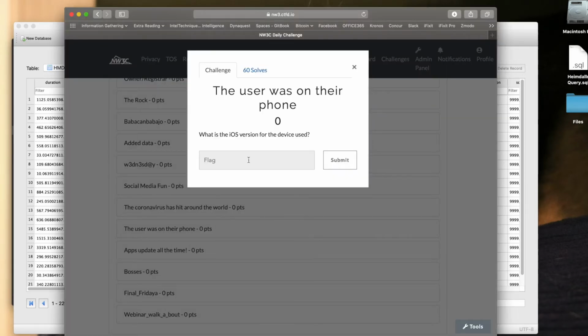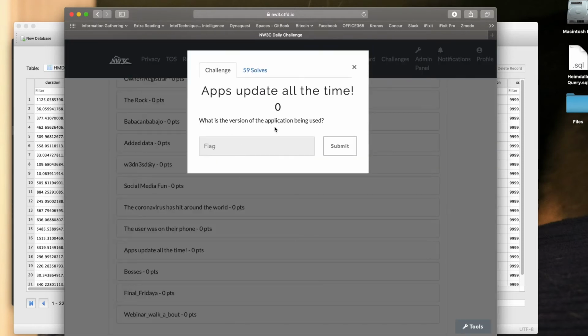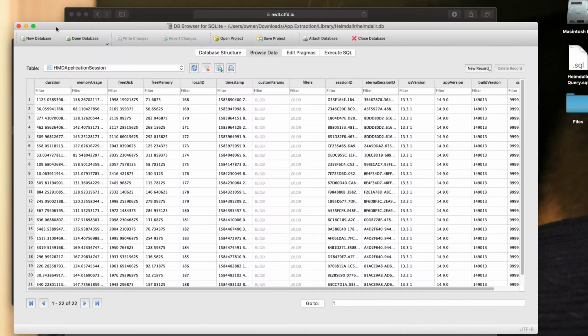Now the next question is somewhat close, or similar to that. Apps update all the time. It says, what is the version of the application being used? I did notice that on this particular table as well. So if I scroll over, I can see app version 14.9.0. Now both those answers are in many different locations in databases and tables.